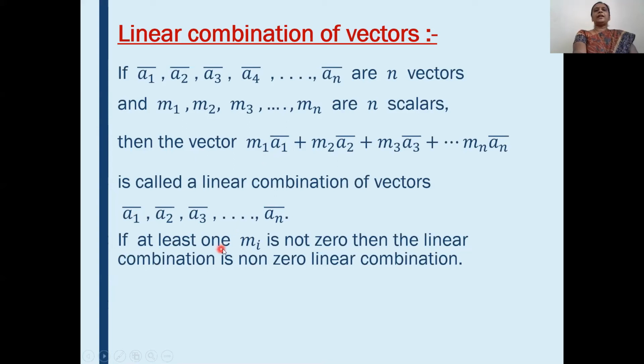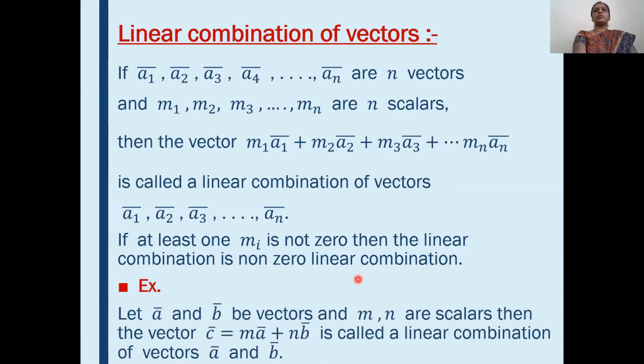And here at least one mi is not equal to 0. This means at least one m should be not equal to 0, then this linear combination will be formed. And if all the scalars m are 0, then the linear combination will not exist. Therefore, if at least one mi is not equal to 0, then the linear combination is a non-zero linear combination. Okay, is it clear to you what is meant by linear combination?